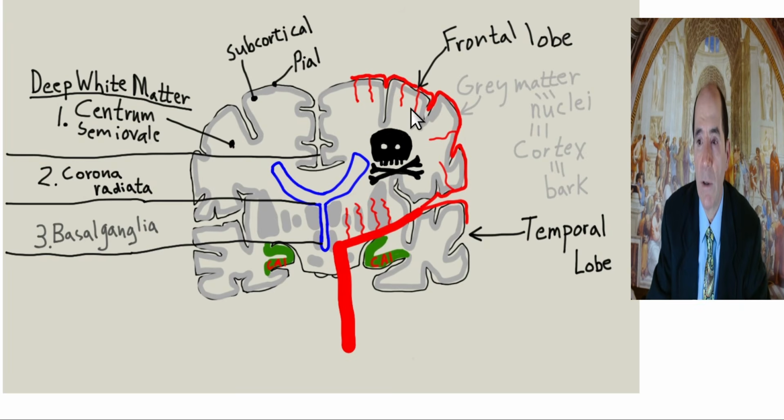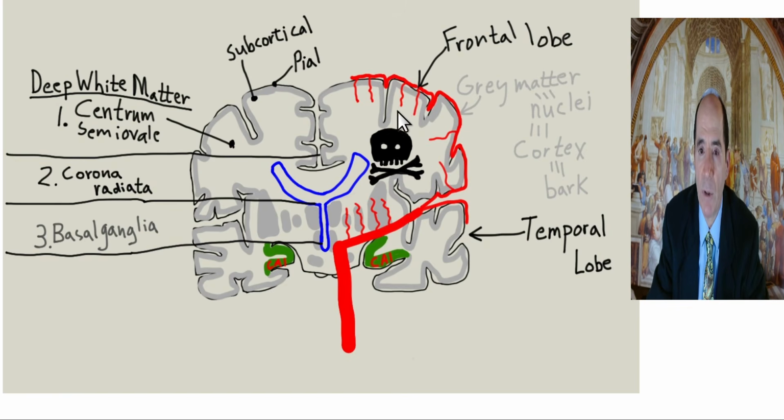Anyways, these penetrating arteries are, for the most part, end arteries. So this area where I drew the skull and crossbones, it's not well perfused, even under good conditions. So when you start diminishing blood flow through these penetrating arteries, you'll stroke this area.